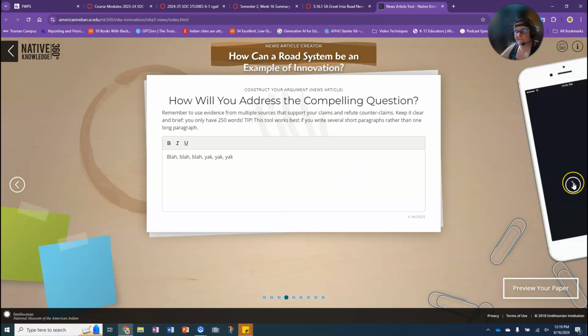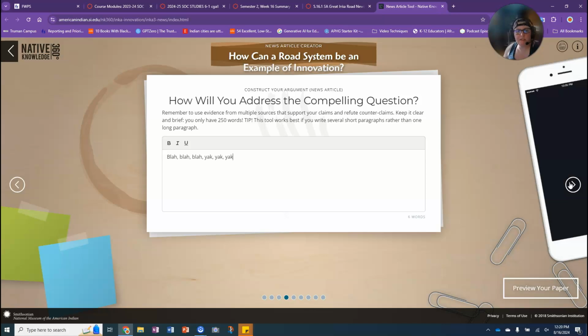Okay, you need to write a CER paragraph though. Hard stop, okay? It says, remember to use evidence from multiple sources that support your claims and refute counterclaims. You don't have to worry about that. That's the next step in CER paragraph writing, so you don't have to worry about counterclaims.